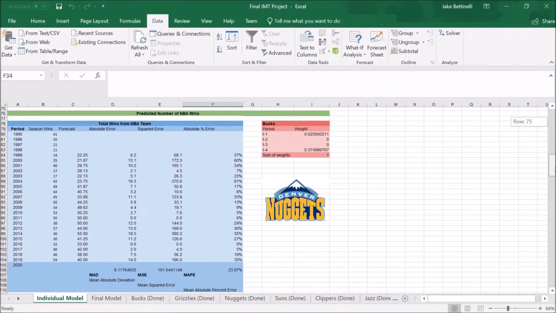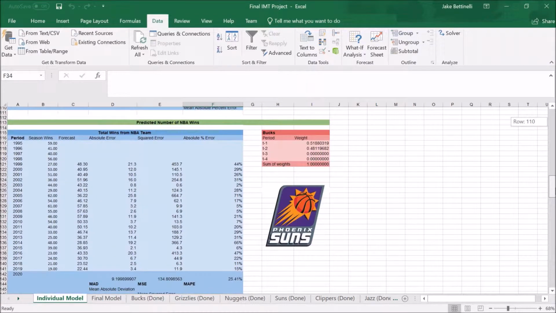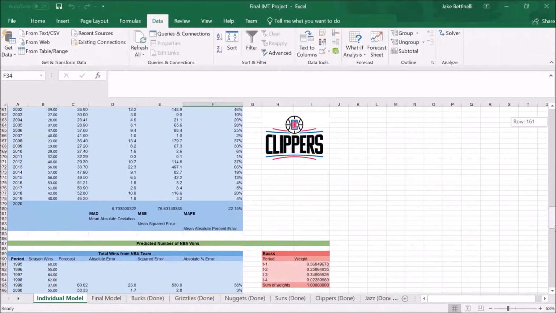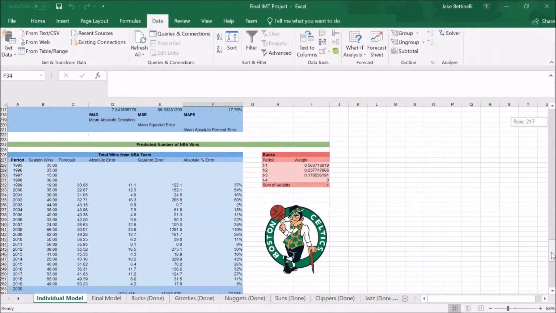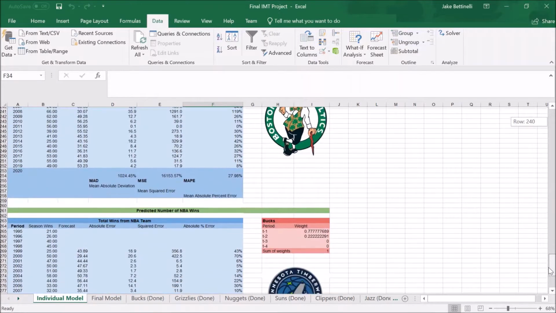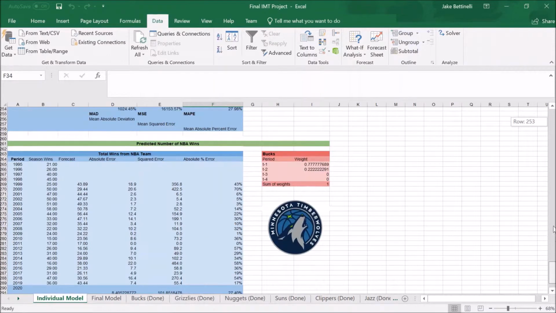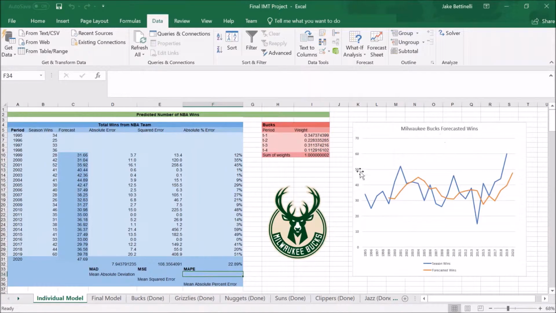Each one has its own respective weights because it has its own respective MAPE, or mean absolute percent error. As you can see, each of the weights are specific to the individual model. To summarize, we have completed individual models and individualized each mean absolute percent error to each NBA team, but we can actually take this one step further.